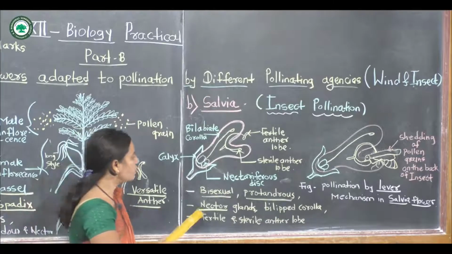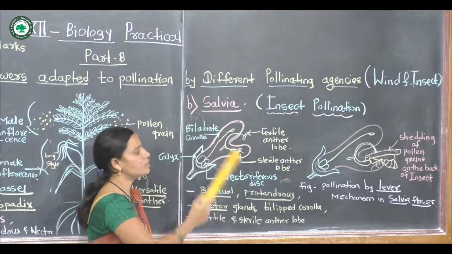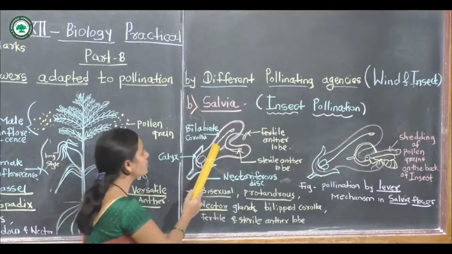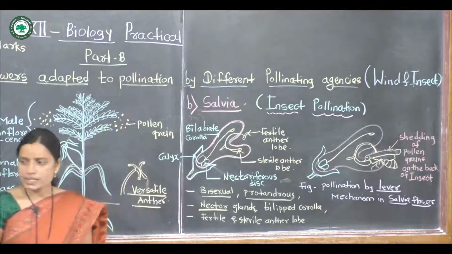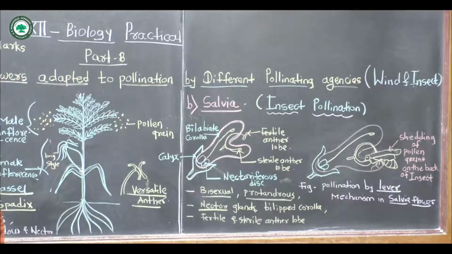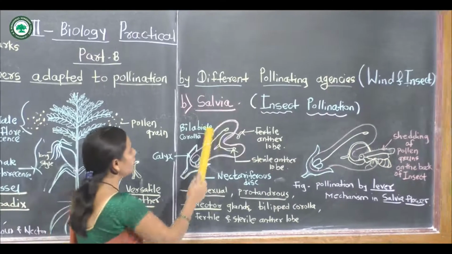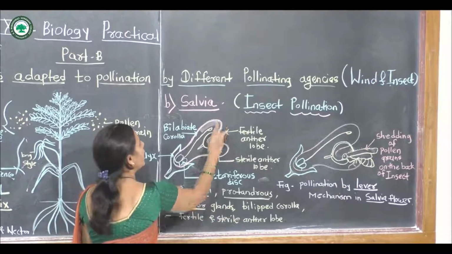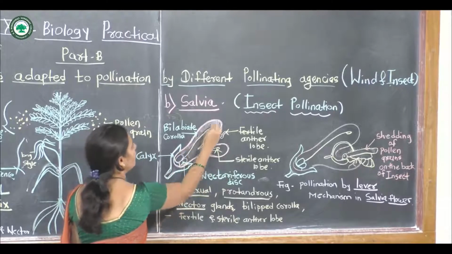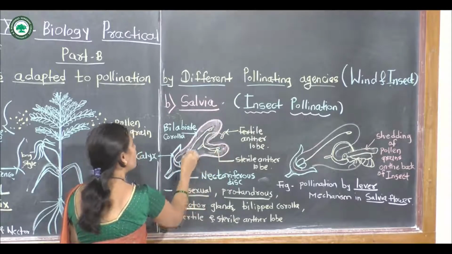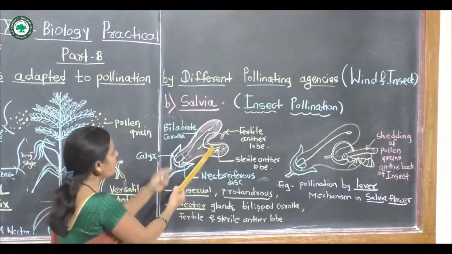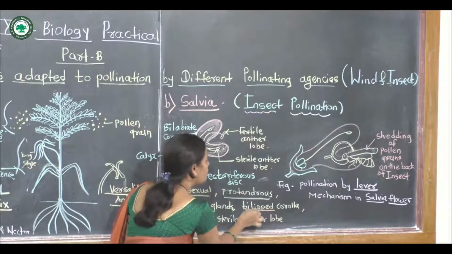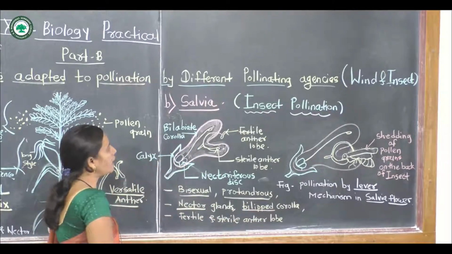The next character is the corolla of this flower. It is a bi-lobed corolla. This corolla is the attractive, colorful part of this flower, and it is a bi-lobed corolla. Bi-lobed means the corolla is divided into two parts. It is a bi-lobed corolla. Next one, character of this salvia.